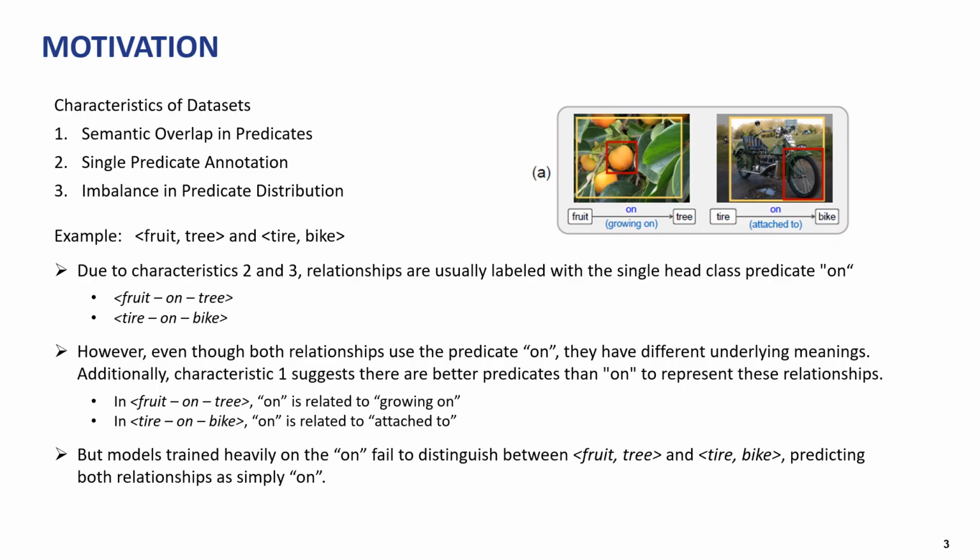For example, consider the relationship between fruit and tree and tire and bike. Because of characteristics 2 and 3, these relationships are usually labeled with the single head class predicate on. However, even though both relationships use the predicate on, they actually have different underlying meanings. Additionally, characteristic 1 suggests that there are more appropriate predicates than on to represent these relationships. Unfortunately, models trained predominantly on the predicate on fail to distinguish between the relationships of fruit and tree and tire and bike. They just predict both relationships simply as on.